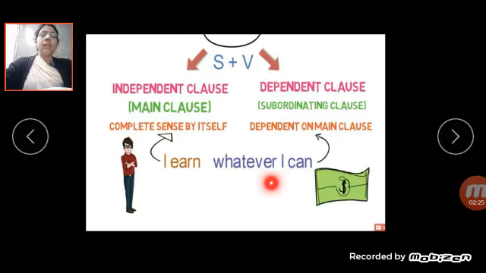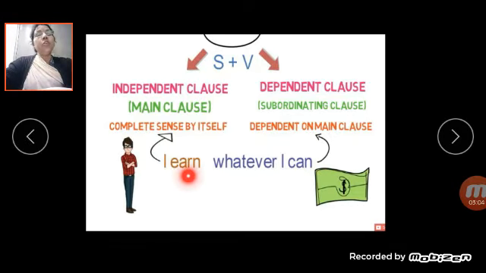I earn whatever I can. You just don't see these words I earn and read whatever I can. Do these words have any meaning, children? Whatever I can? No. So that's why this is said to be dependent clause or subordinating clause. Whatever I can. What is that? It means nothing, no? But I earn. You just read these words, I earn. These words have some meaning. I earn. So it has meaning. That's why it is the main clause.